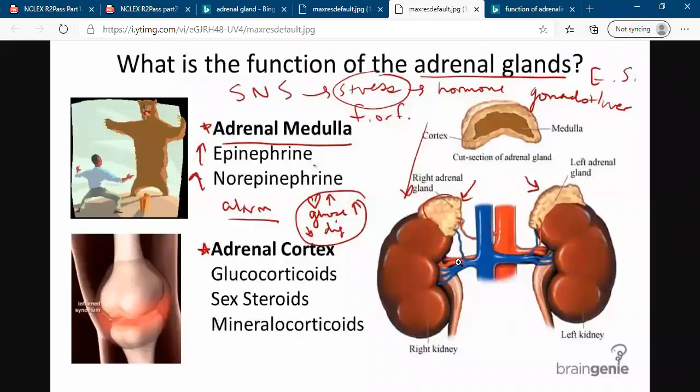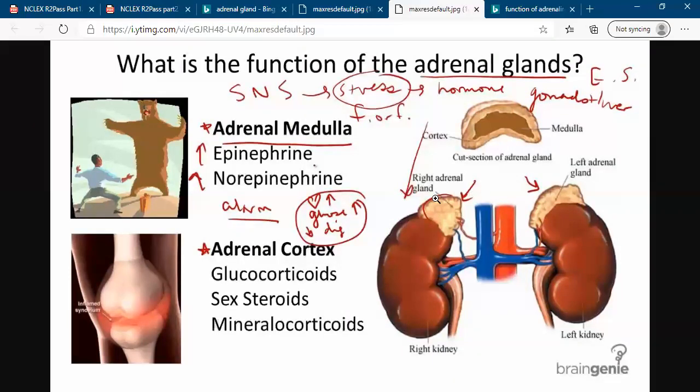This is the kidney, and on top of the kidney is the gland called the suprarenal gland. Supra means up and renal means the kidney. So the gland on top of the kidney is called the suprarenal gland, or adrenal gland. So we have the right adrenal and the left adrenal.